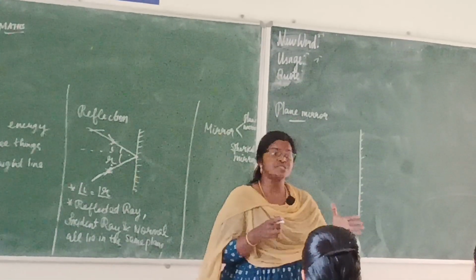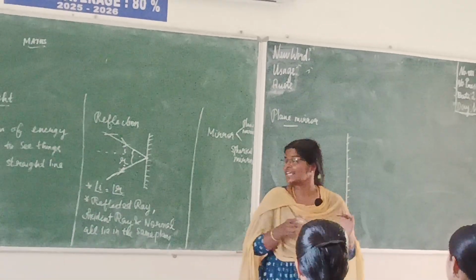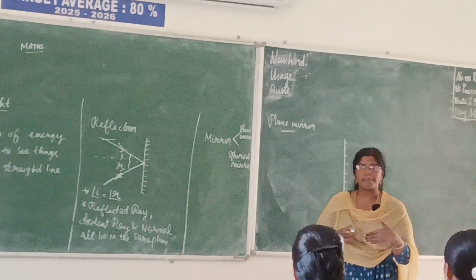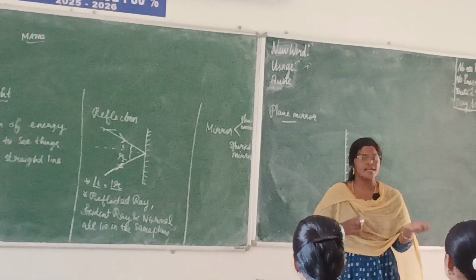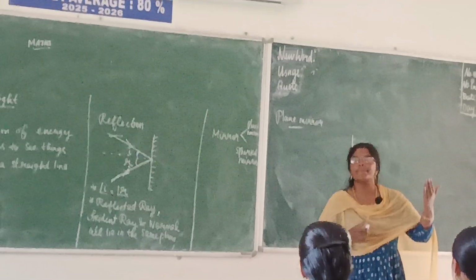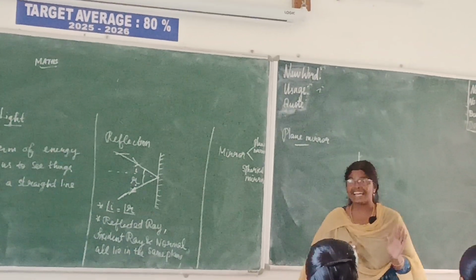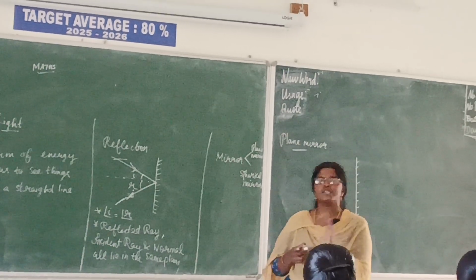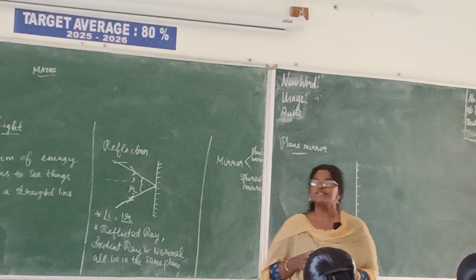And in a real image, we will get an inverted image. You know very well about inverted, no? If it lies below the principal axis, it is called inverted. If it lies above the principal axis, it is called erect. So real means you will get an inverted image. Virtual means you will get an erect image.